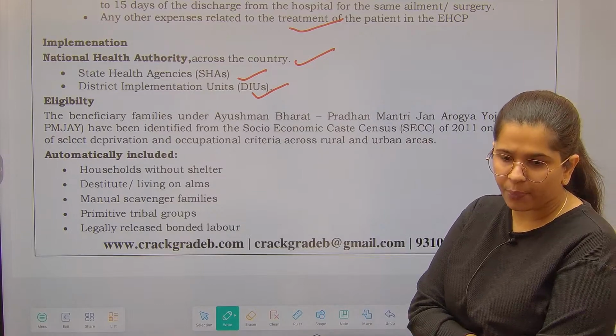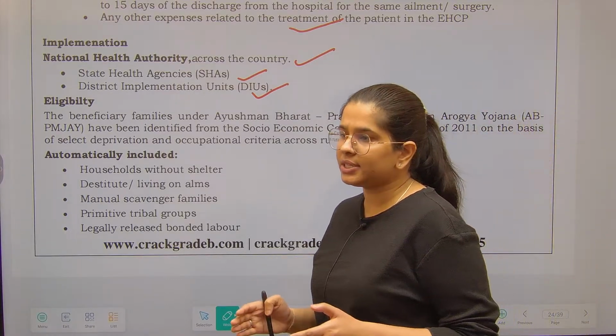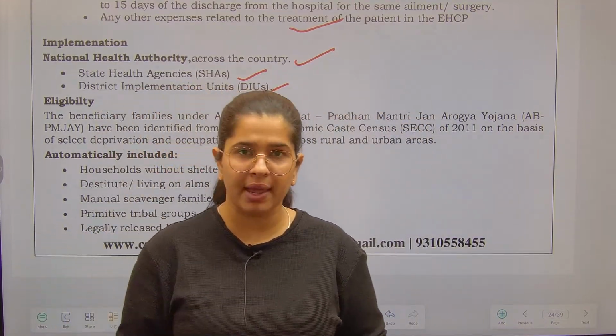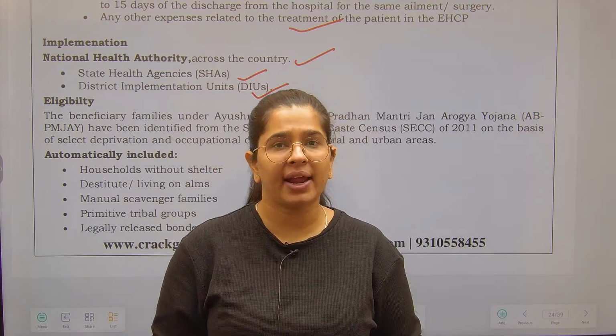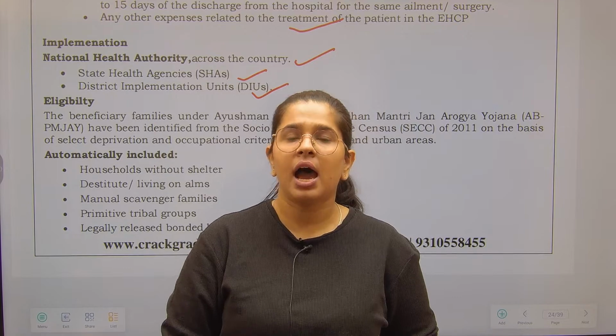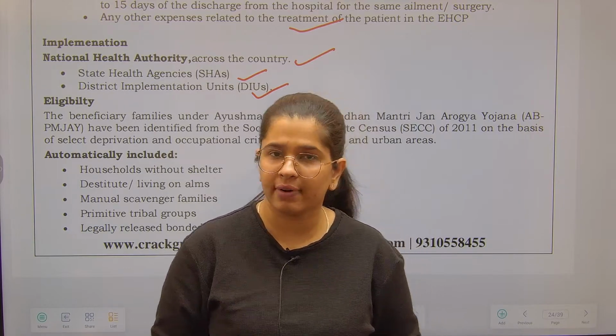Now a very important component that comes with eligibility. We already know that eligibility requirements are taken from the Socio-Economic Caste Census. Apart from that, all those people who do not find their names under the Socio-Economic Caste Census, but have been registered under the Rashtriya Swasthya Bima Yojana, are also covered under this.